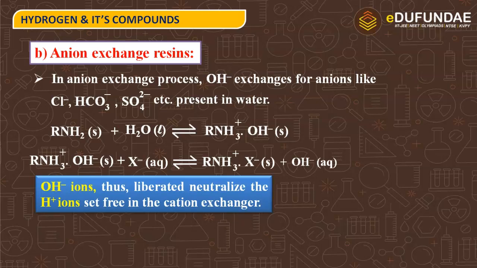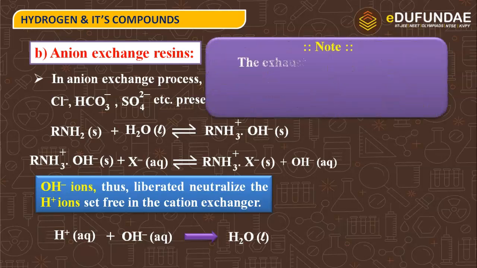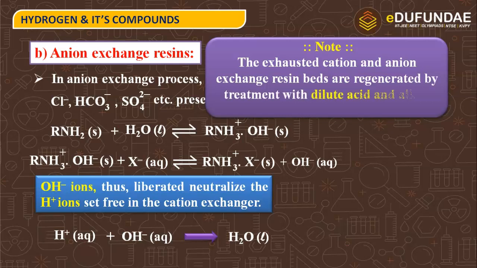As we know, we are getting H⁺ ions from cation exchange resins and OH⁻ ions from anion exchange resins. So what will happen next? These H⁺ ions and OH⁻ ions will combine to give water. And that is why we will get demineralized or deionized water from this method.